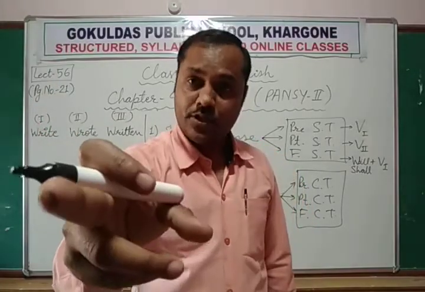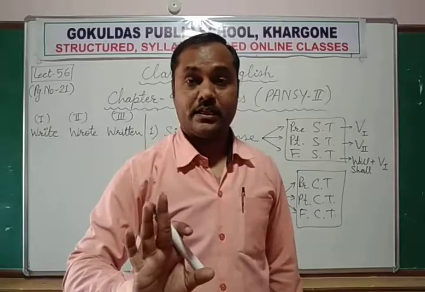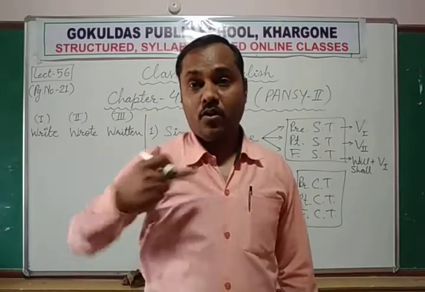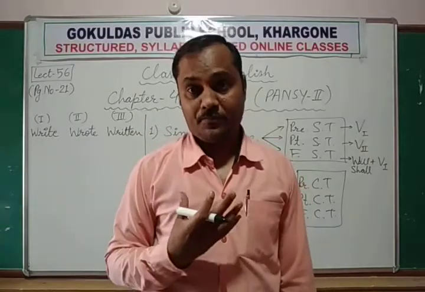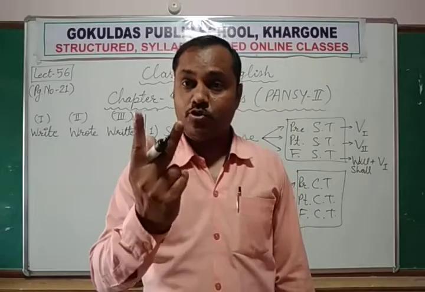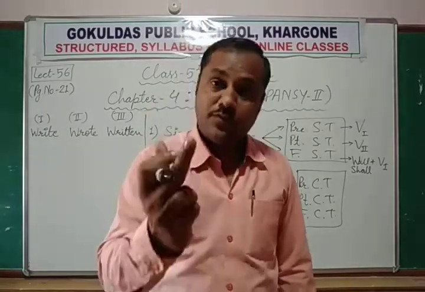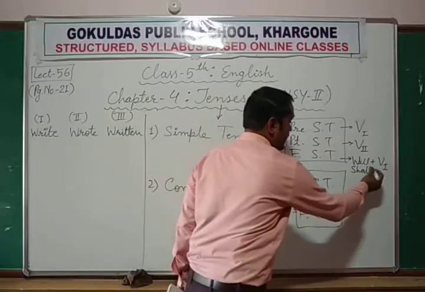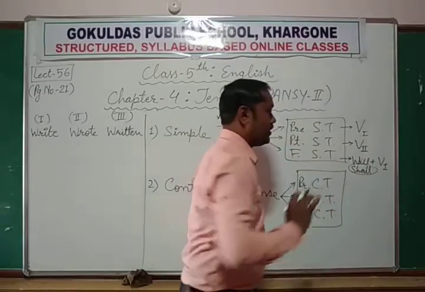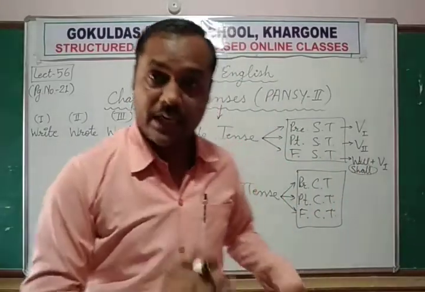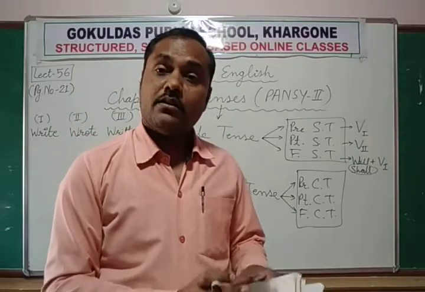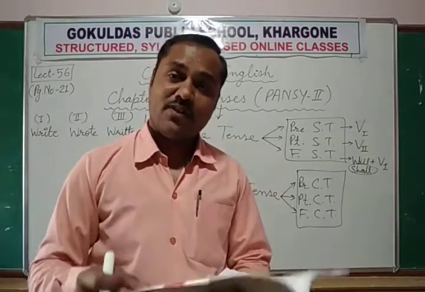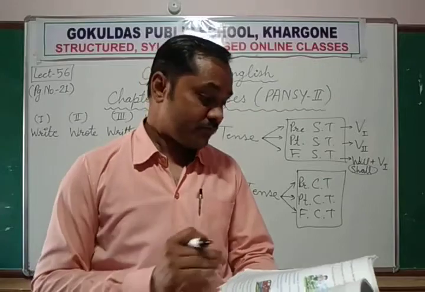Second person, you. You are the second person, the listener. And I or we, those who are saying something. Either I or we, these two are first person. So with first person, shall is used. Otherwise, always will is used in the future. Here we is the first person, so that's why shall is used.